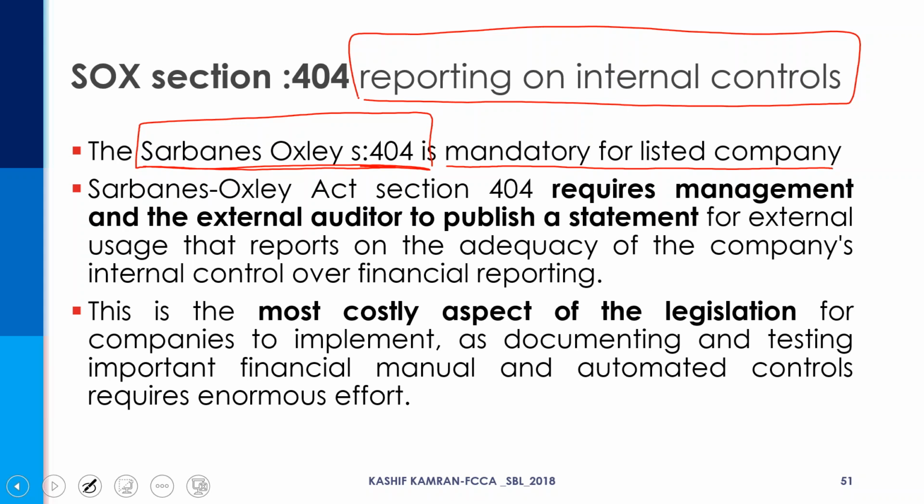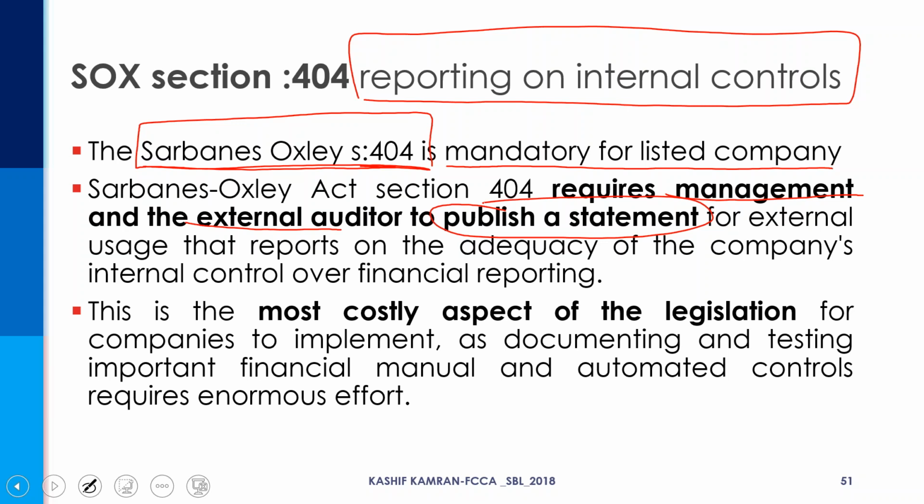Sarbanes-Oxley Act Section 404 requires management and the external auditor to publish a statement for external usage that reports on the adequacy of the company's internal control over financial statements. So it is not just the management reporting on internal control, it is also the auditor. Now imagine the pressure on management. If the management says controls are effective and the auditor says controls are ineffective, see the challenge for the management.